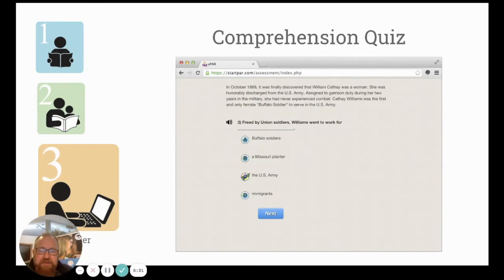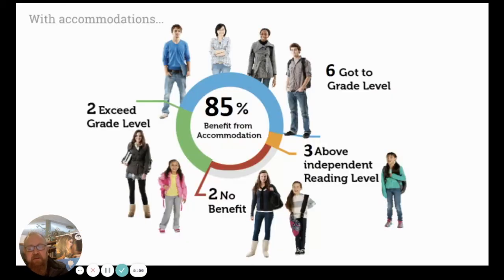They answer a series of comprehension questions, and then based upon how well or how poorly they have done, we will either increase the grade level of the text or decrease it if they have not done well, as we move our way back towards their independent level, in order to tease out exactly how many grade levels the student's comprehension will improve using a read aloud support, and which read aloud support best fits a learner's learning style.